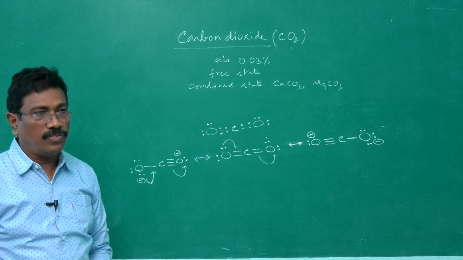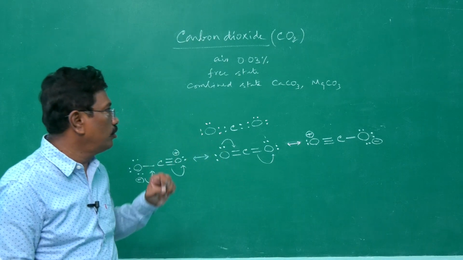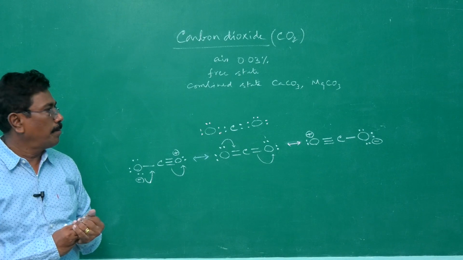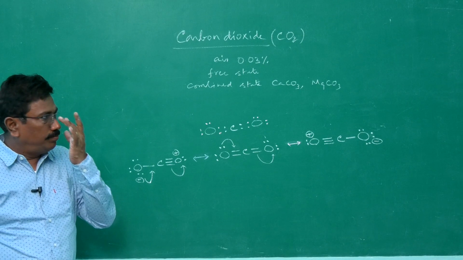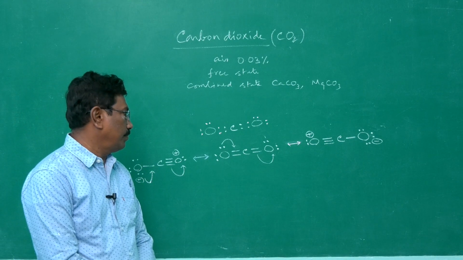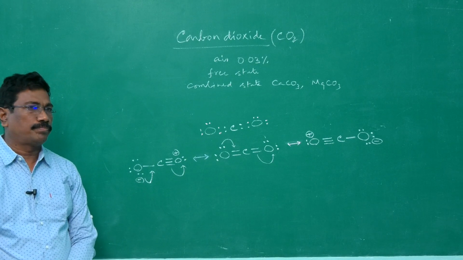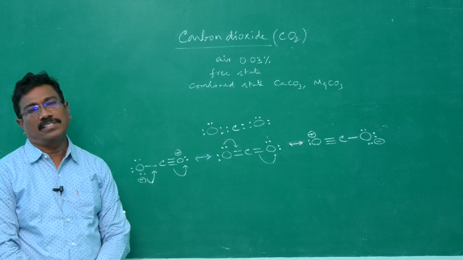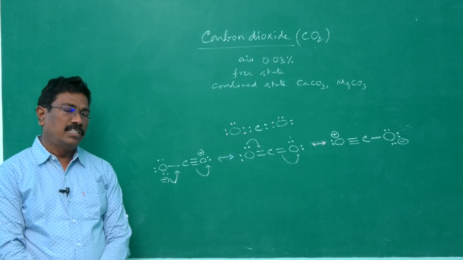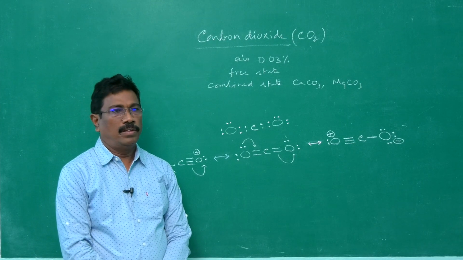And what are the uses of carbon dioxide? It is used to create inert atmosphere because it is mostly non-reactive. And it is used in fire extinguisher as carbon dioxide is non-inflammable. And then it is used in photosynthesis because plants synthesize starch in the presence of light, water and carbon dioxide.